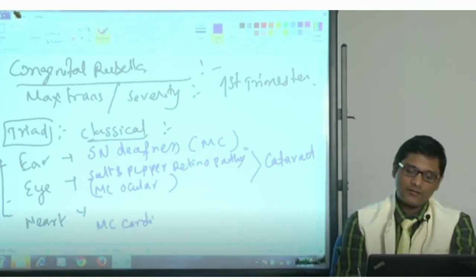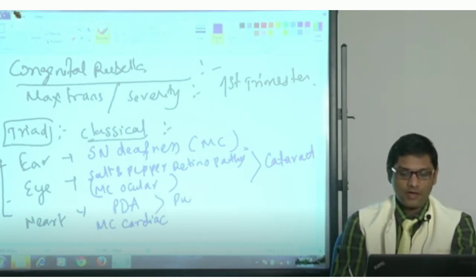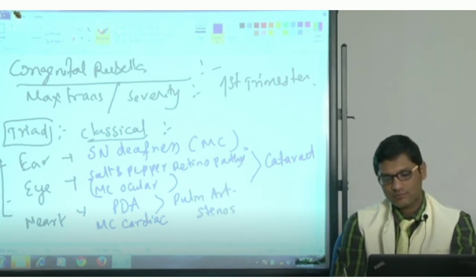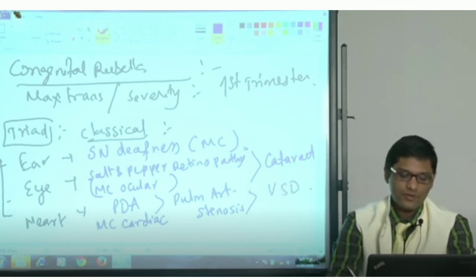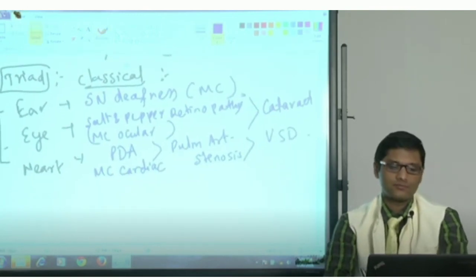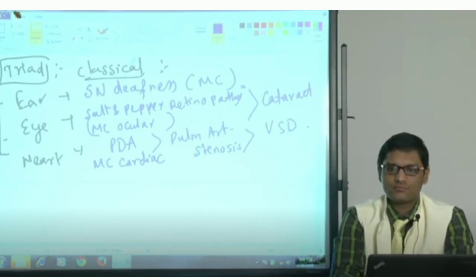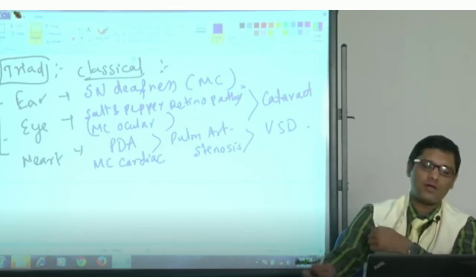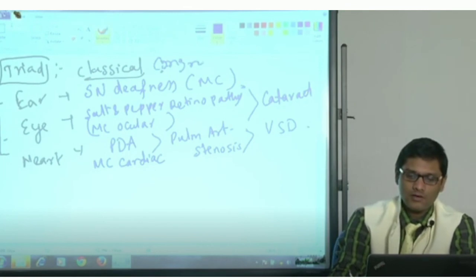Most common cardiac defect is patent ductus arteriosus, followed by pulmonary artery stenosis, followed by ventricular septal defect, VSD. Okay, so this is how you have to remember the classical congenital rubella syndrome.